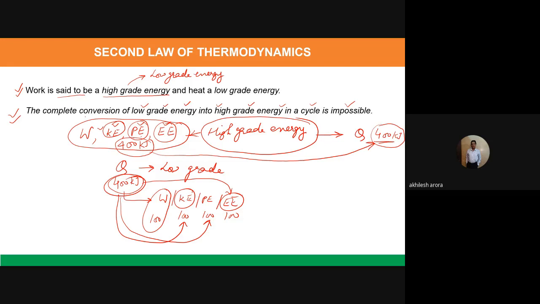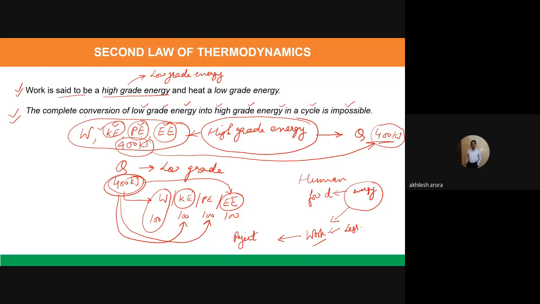For example, if you think about yourself also, we as human beings also eat food. Now food has a certain amount of energy. It is in the form of chemical energy. After the metabolism process, we get heat energy. Our bodies get heated because of this energy. But how much of this energy which we get from food are we able to convert into work? It's very less. Not only this, we also have to reject some of this energy.